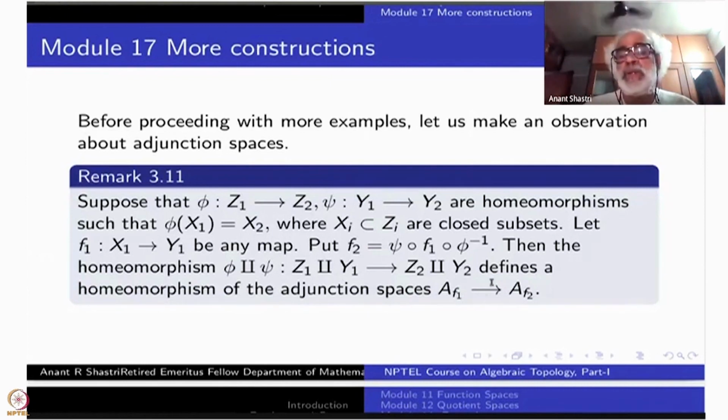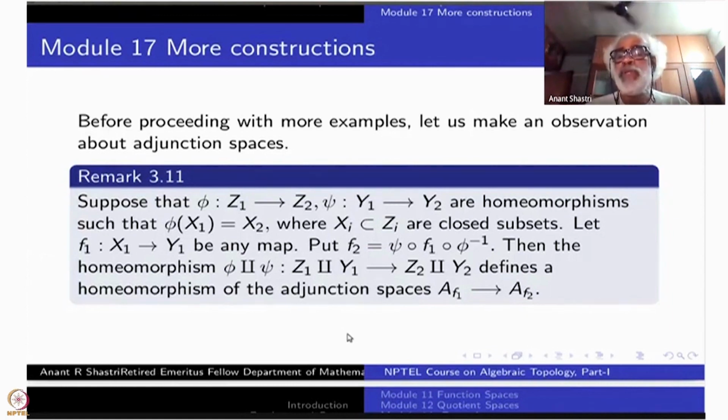Similarly, if you take inverses, that map will be from Z2 disjoint union Y2 to Z1 disjoint union Y1. Same thing will apply. So inverse will also be continuous. So this is the topological invariance of adjunction space.